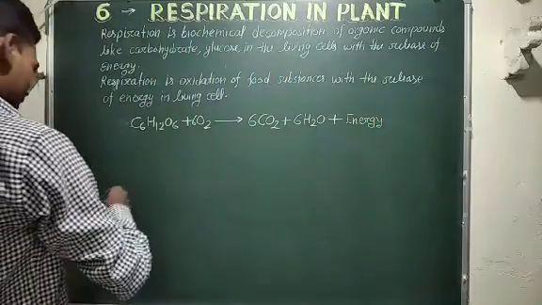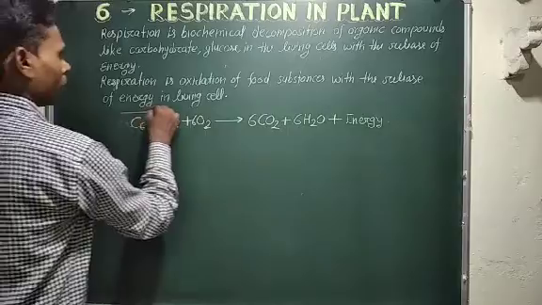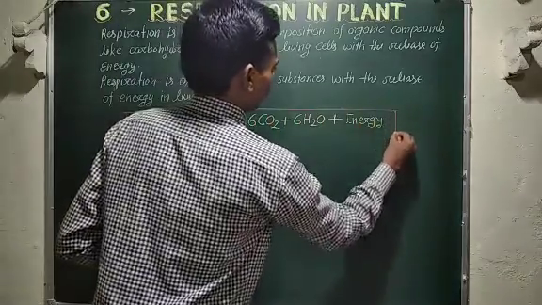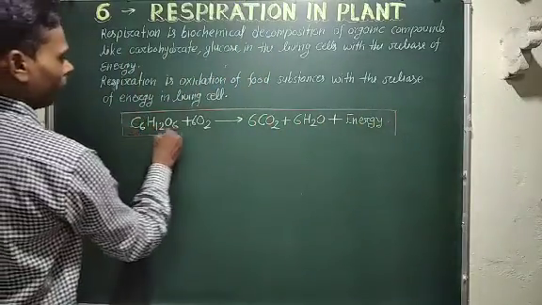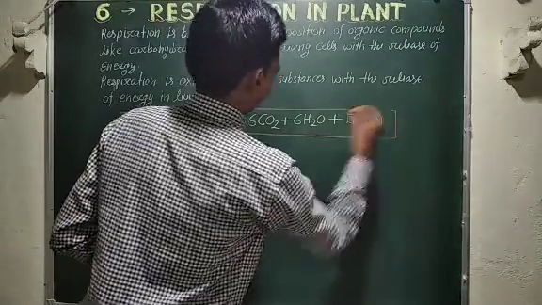Okay students, this is the chemical reaction of respiration.